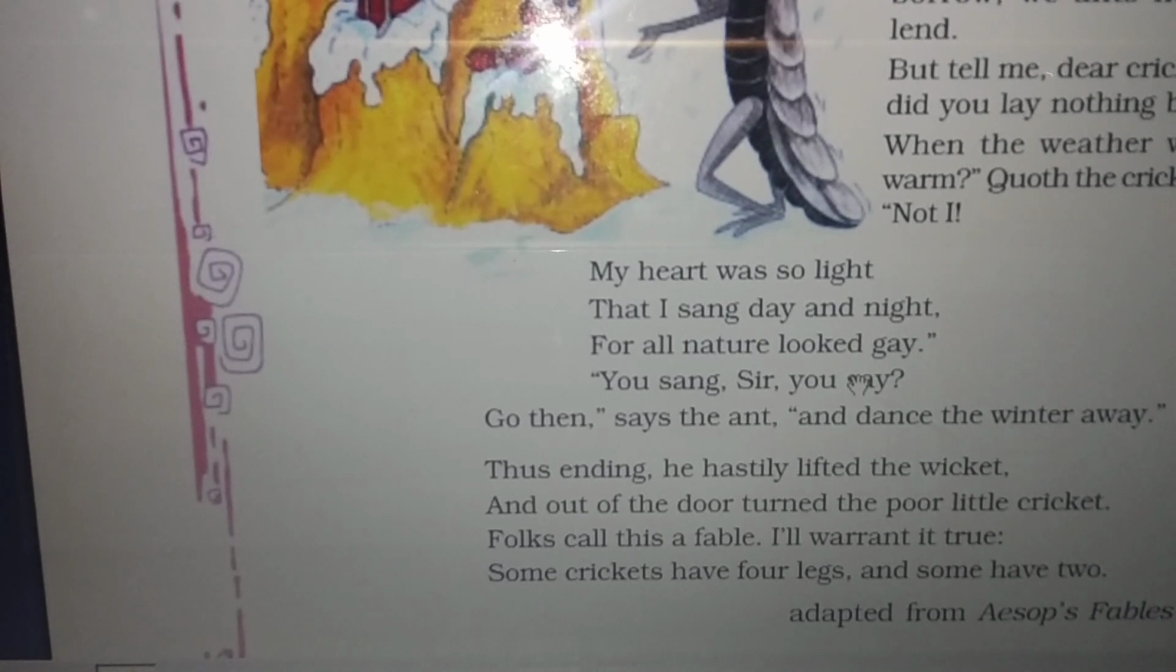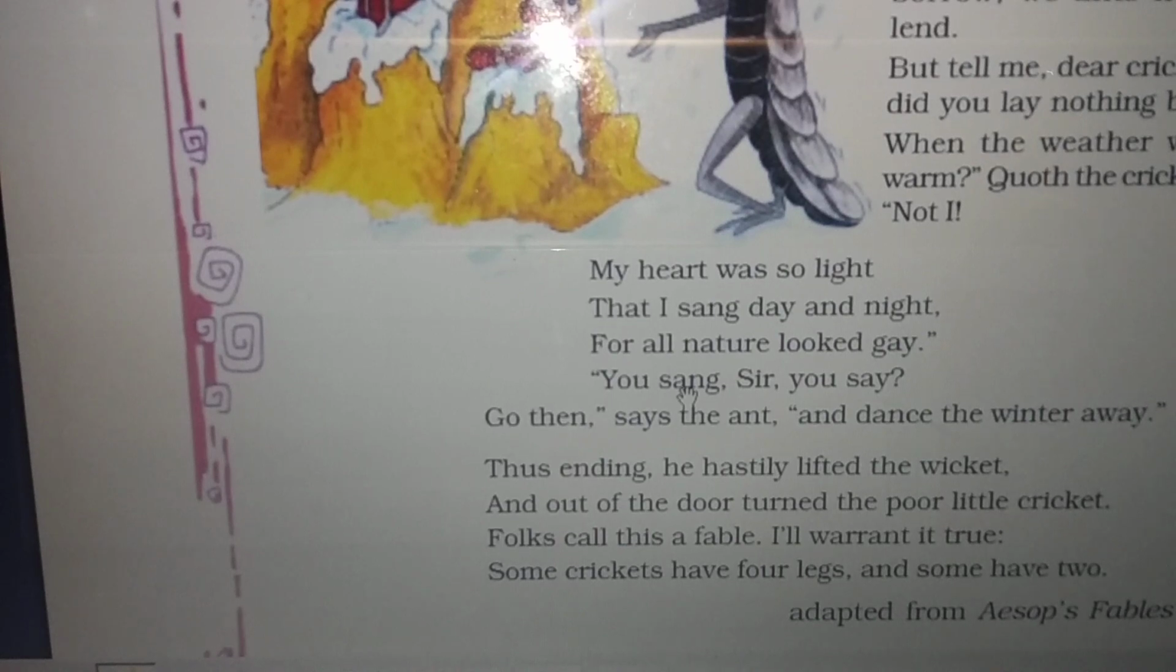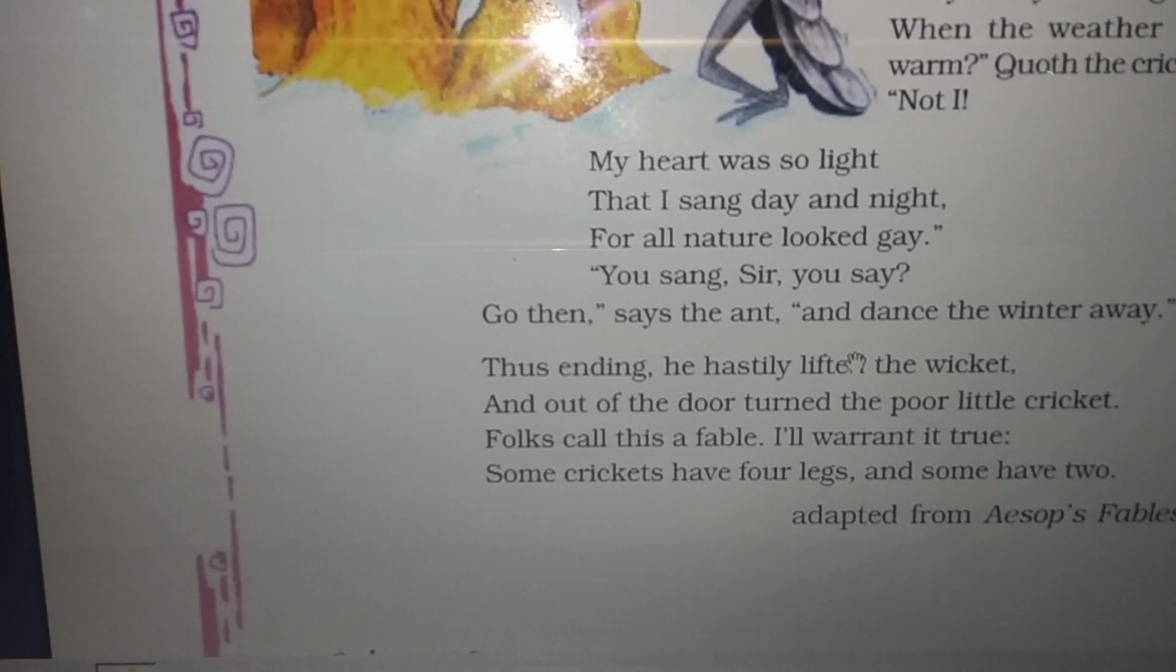You sang, sir, you say. Now the cricket was giving him an explanation that he did not save anything because he was so happy. He was merrymaking, he was enjoying the beautiful weather, he was enjoying the nature. That's why he did not get time to save anything for his future. Just listening to it, the ant got very angry and he said, you sang, sir, you say. Go then, says the ant, and dance the winter away. Now you go back and you dance the winter away. You do one thing, as you have not saved anything for your future, so now you go and you sing and dance during this rough time.